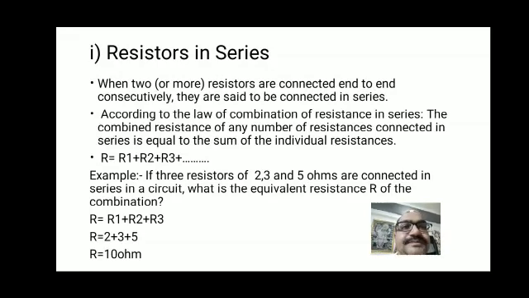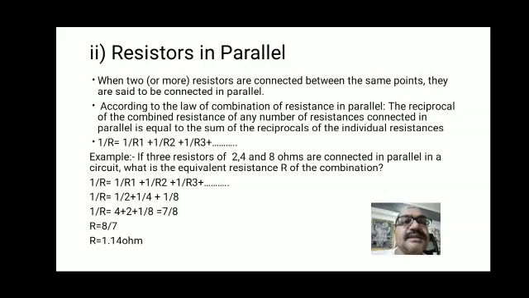Okay, let's discuss resistors in parallel. When two or more resistors are connected between the same points, they are said to be connected in parallel. This is the definition of how to connect resistors in parallel. According to the law of combination of resistances in parallel, the reciprocal of the combined resistance of any number of resistances connected in parallel is equal to the sum of the reciprocals of the individual resistances. It is a little bit difficult, but it is very easy.